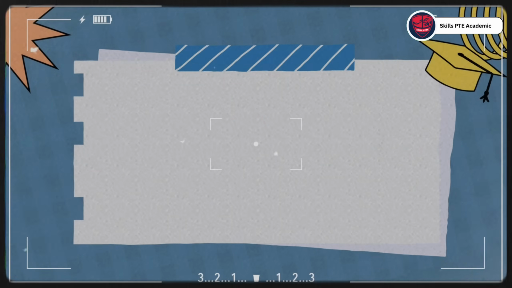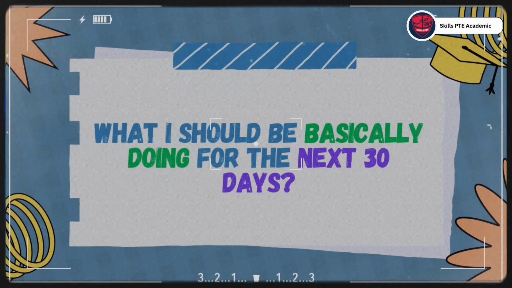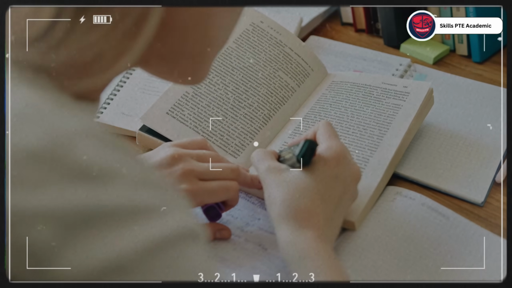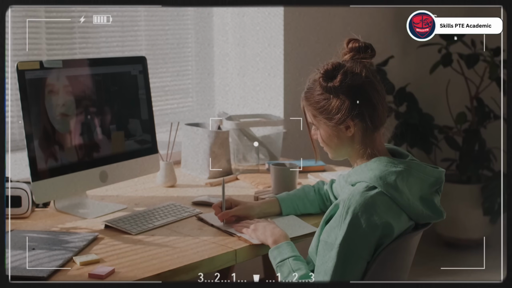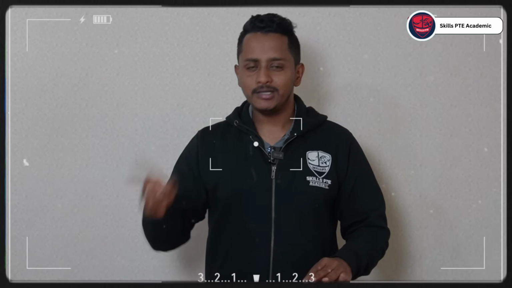I have 30 days to get that 90 overall. What I should be basically doing for the next 30 days? Well, if you're wondering with all these questions, then trust me, today's perfect PTE practice plan will give you complete insights on how you can divide the time with just 3 hours studying per day for the next 30 days. On the 31st day, I guarantee you will have that 90 overall.